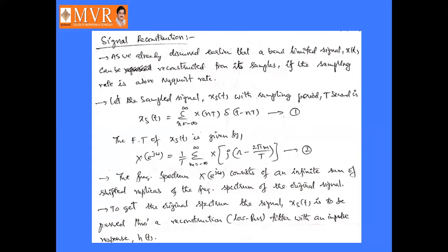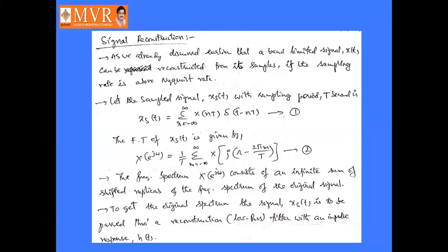So the frequency spectrum X of e of j omega consists of an infinite sum of shifted replicas of the frequency spectrum of the original signal. This was already discussed in equation number 14. To get the original spectrum, the signal xs of t is to be passed through a reconstruction filter. What is meant by reconstruction filter?